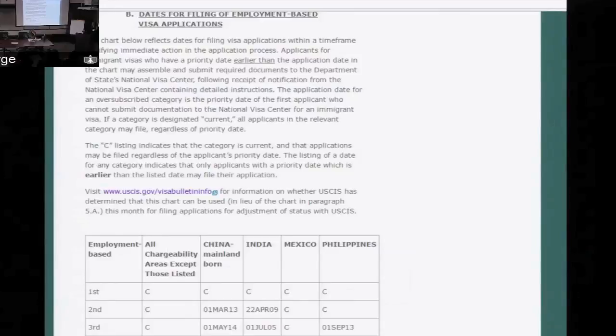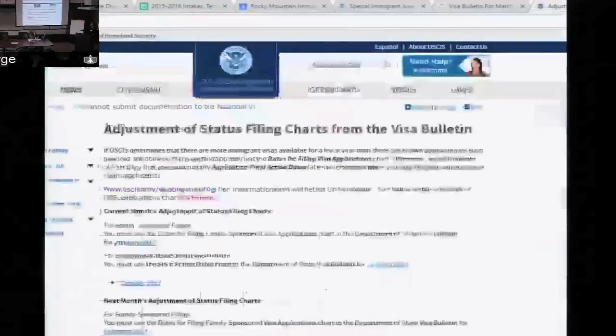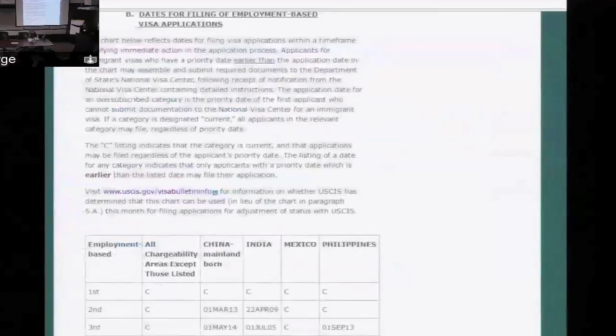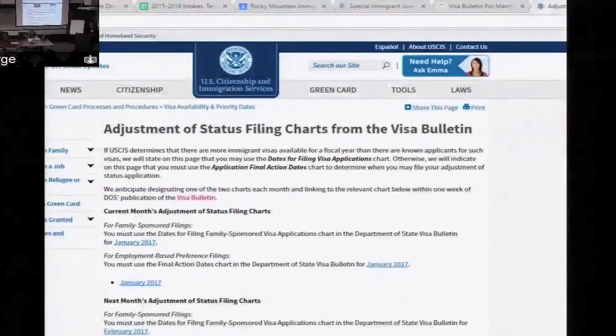But hold on, even if it says current, can you use this chart, or do you have to use the first chart? Which chart do we use? Now, there's another website that you go to, which is right here. USCIS.gov/visabulletininfo. You'll click on that and it'll tell you which chart you can use this month. We will help walk you through this. Okay, I know this is really getting into the weeds, but this is what we have to do.